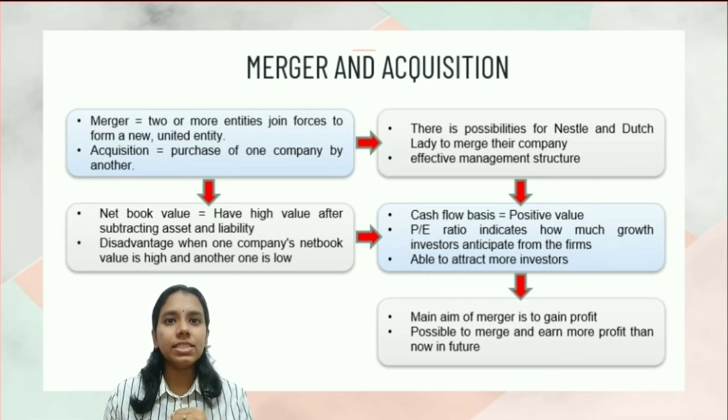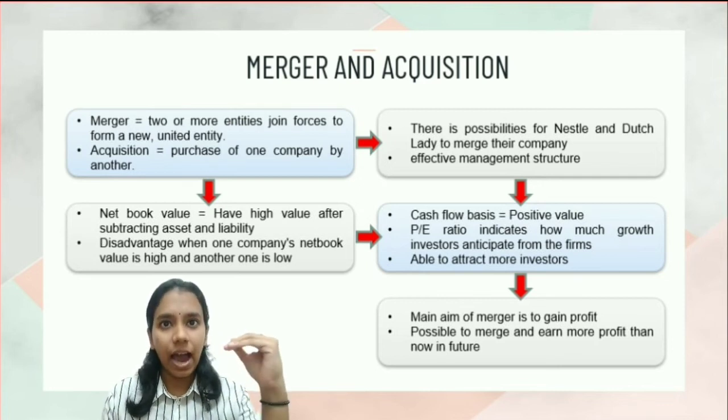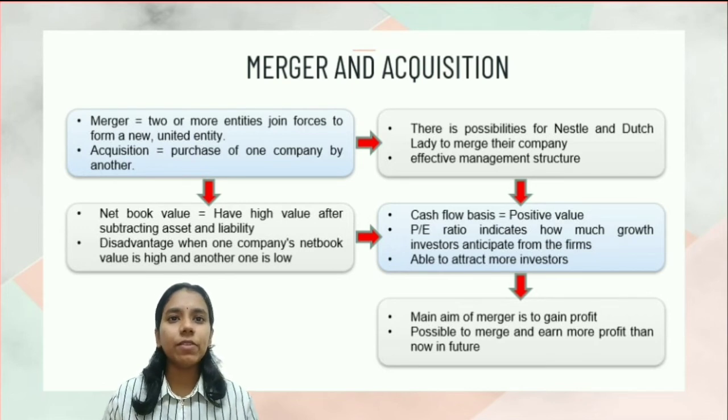Since both companies' values are still positive and high, a merger would be a great way for them to collaborate. Unless only one company's value is high and the other one is low or negative, a merger would probably give a disadvantage to the other company.